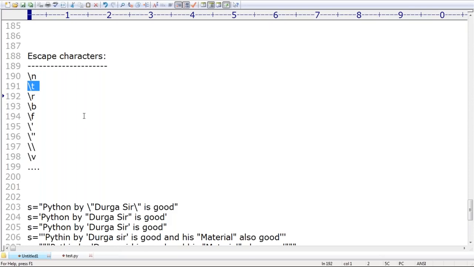If you ever require it, open Google and search for escape characters in Python, then you can automatically see the whole list. Why do you have to worry? Don't use your mind for wasteful activities like remembering. In general, backslash n and backslash t are more than enough. Okay, that's all. Can I go for the next one?